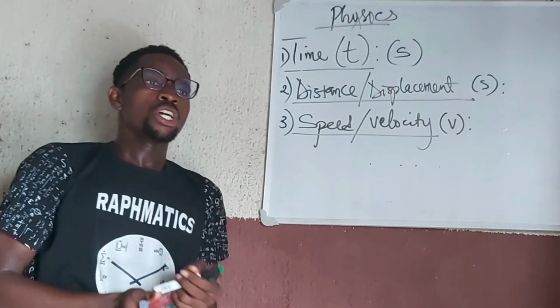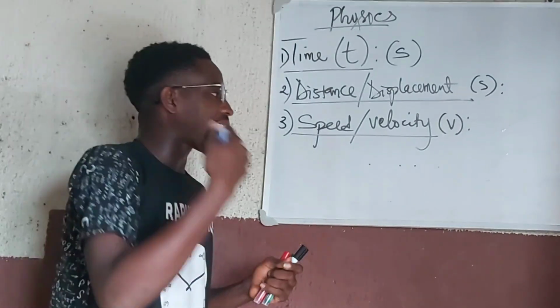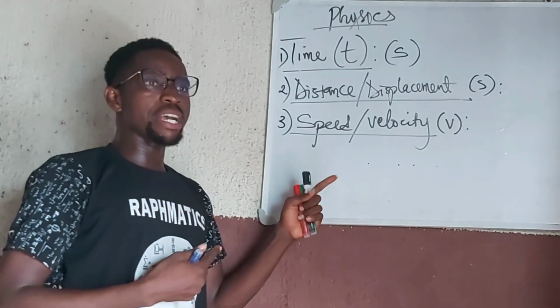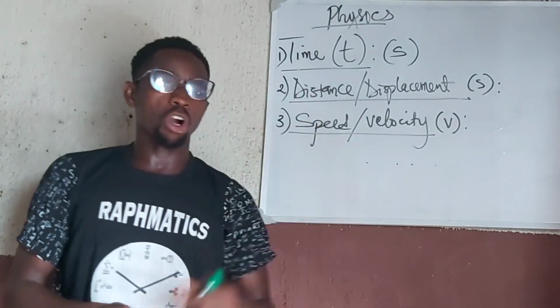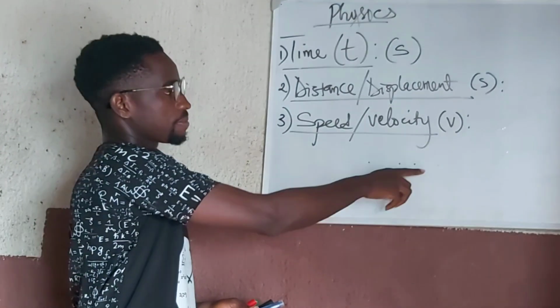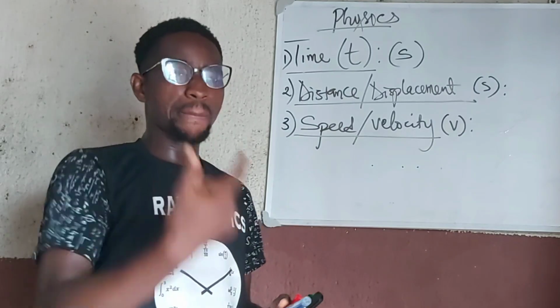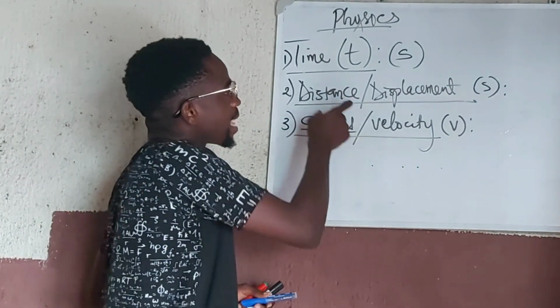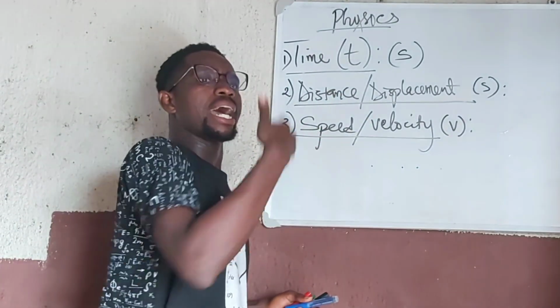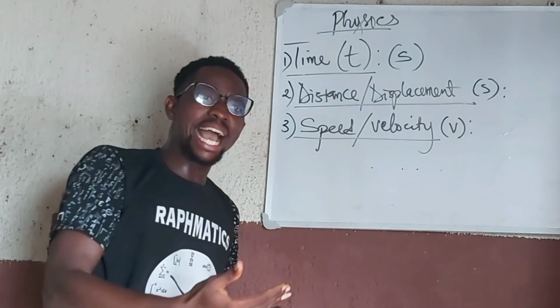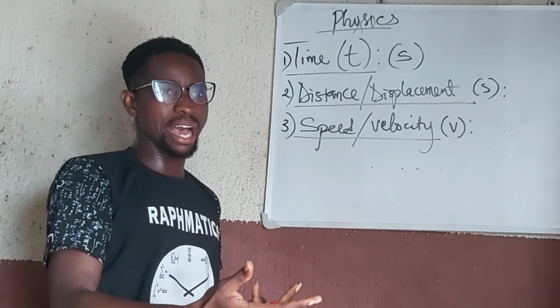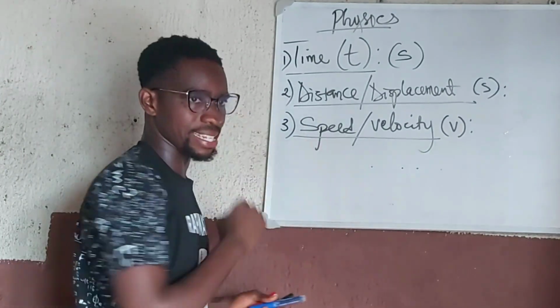Now, if I try to measure how this change occurs, the rate of the change, how is the change happening? This distance is changing, but how is it changing? Every time, how much change do I have in the distance?